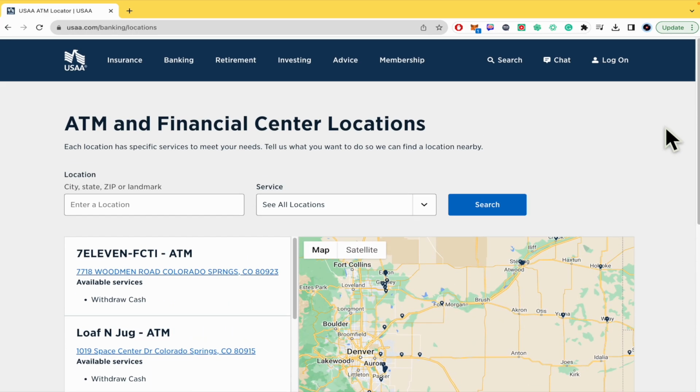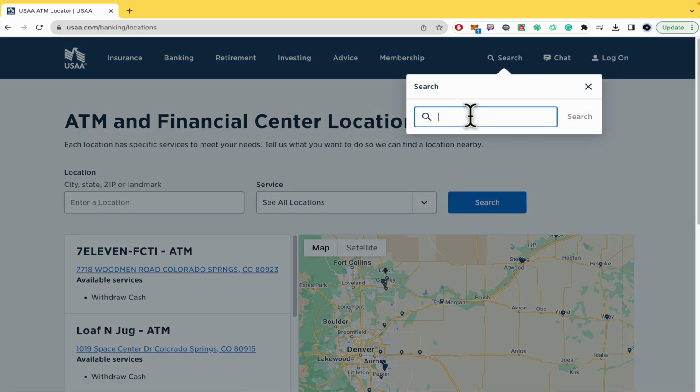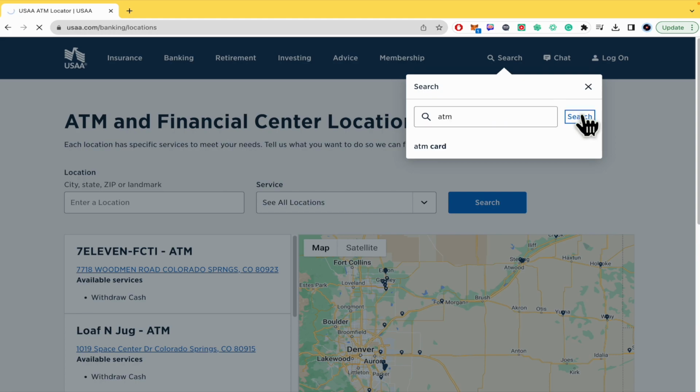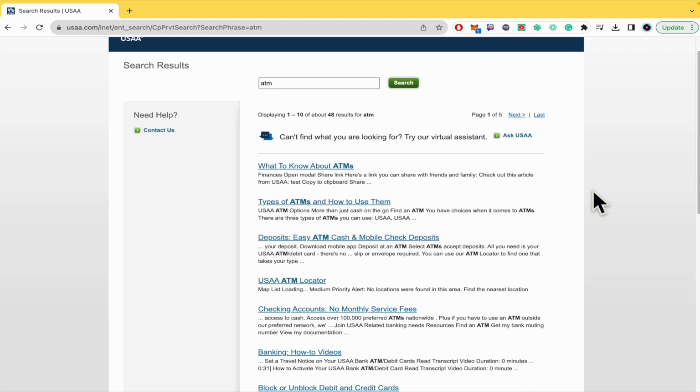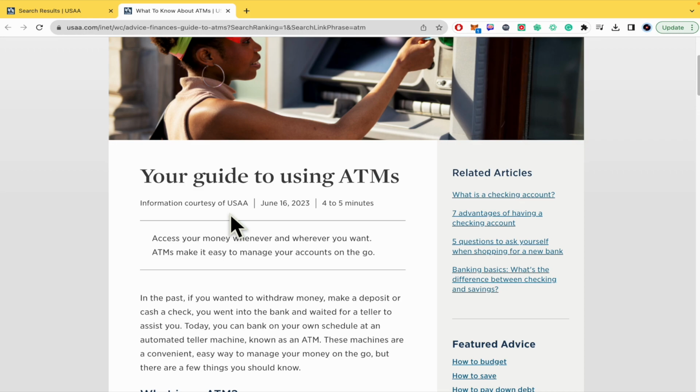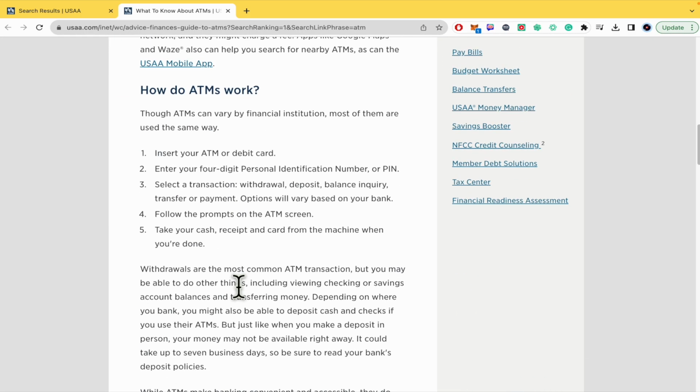Now I'm going to scroll up again, because here there's an option to click on search, and I'm going to write the word ATM, click on search. This is going to redirect me to a new page, and here I'm going to be able to know more about the ATMs. This is an article where I'm going to be able to know more about the ATMs.